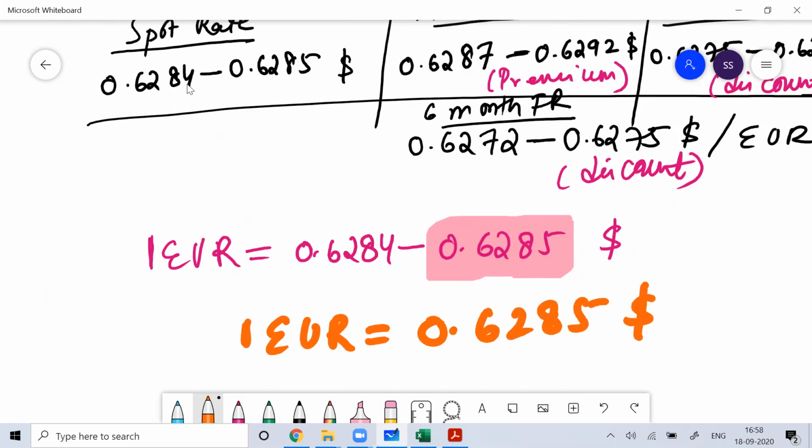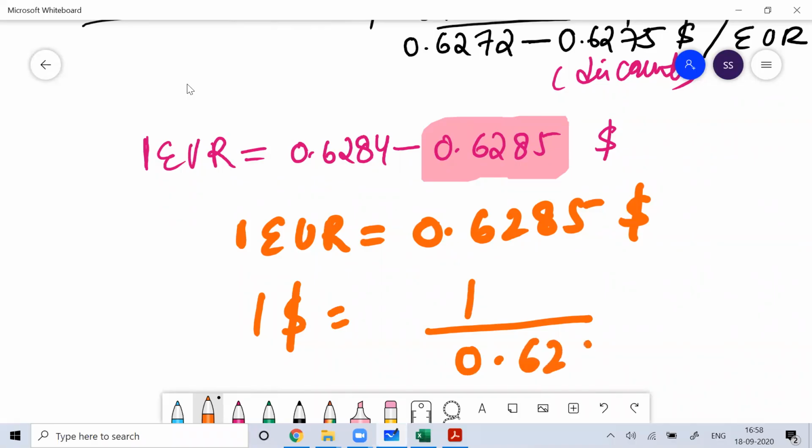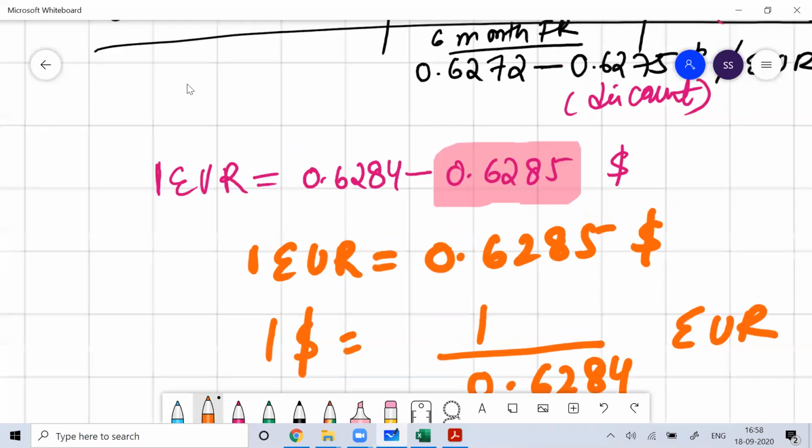Okay. Suppose if you wanted to buy dollar, so $1 will be equal to how much euro? If you wanted to buy dollar, that would be equal to 1 divided by 0.6284 euro. Clear?